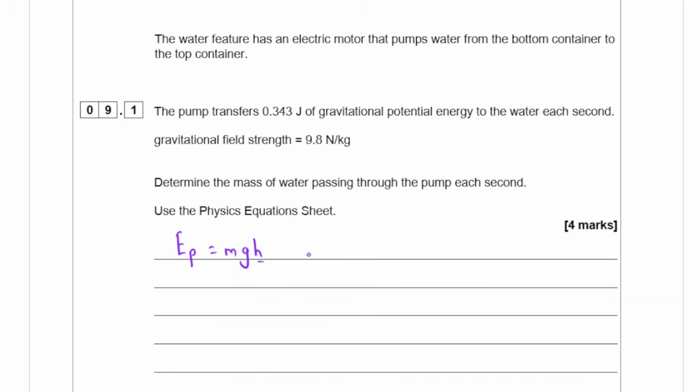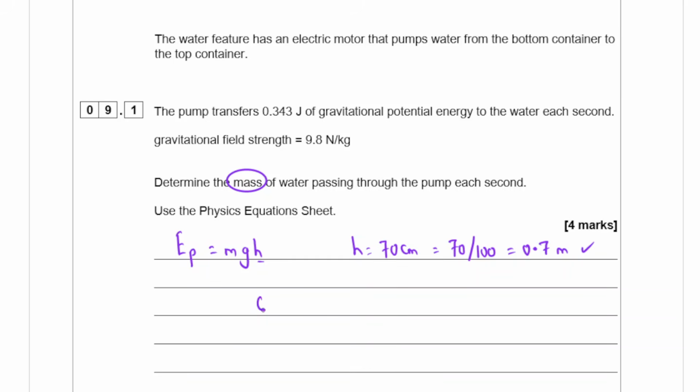We need to find the height. We need to find the mass. Height we already know. Height is 70 centimeters, which is 70 divided by 100 will give me 0.7 meters. That should give me a mark.